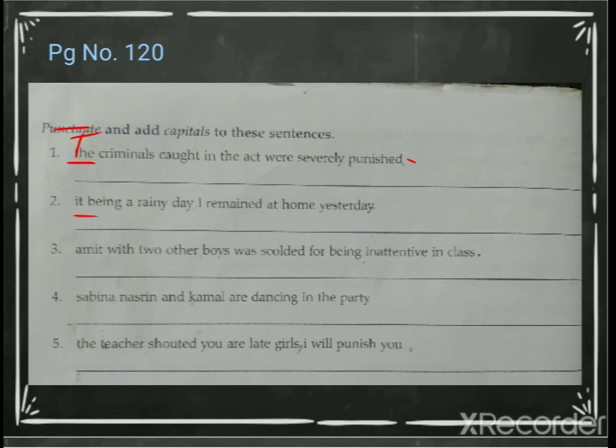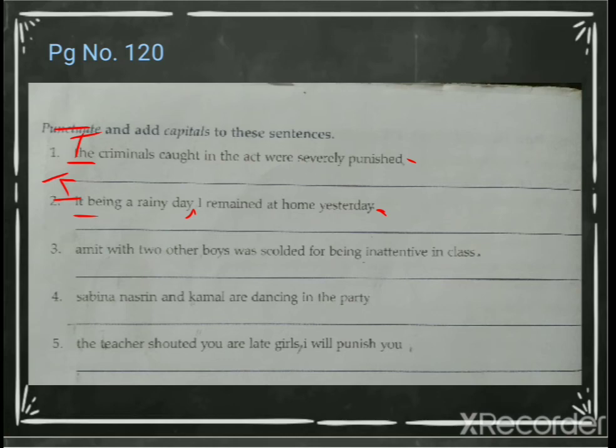Again, I capital. Being a rainy day, I remained at home yesterday. So what happened? It says because it was a rainy day, I stayed at home. So: Being a rainy day, comma, I remained at home yesterday. Full stop. Okay, students?